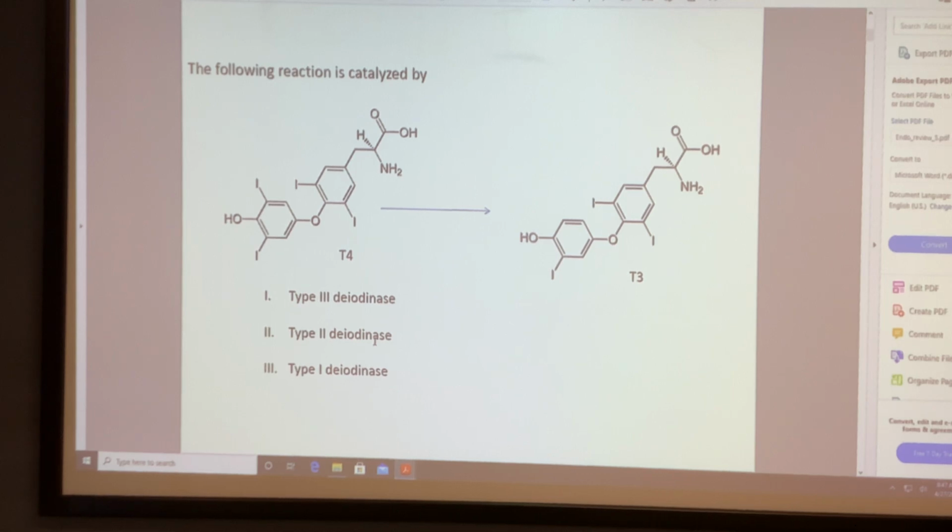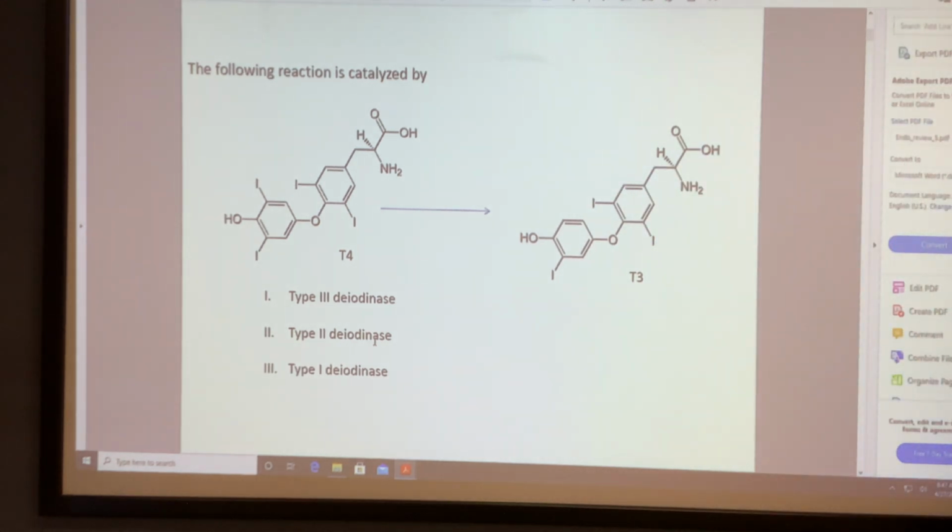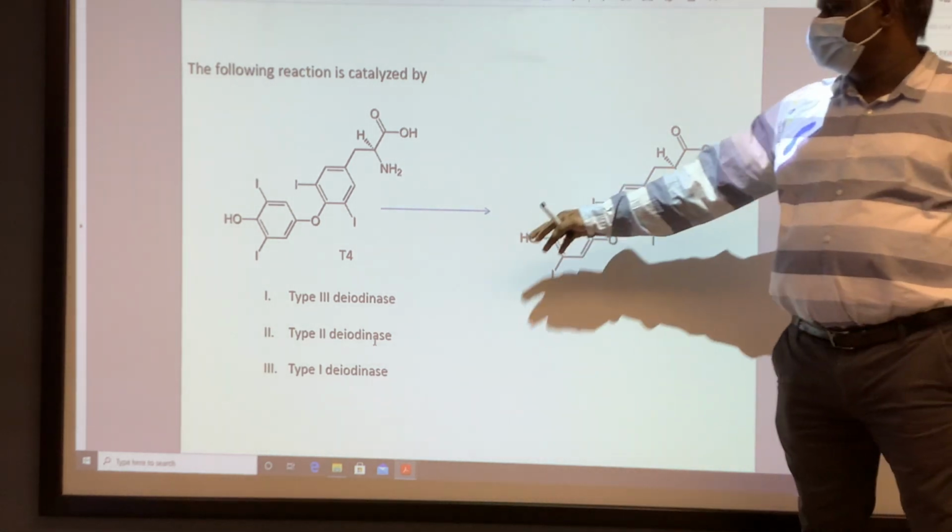I'll take 2 and 3, or 1 and 2. 1 and 2? 2 is right. I think type 3 will remove the inner ring iodine, while type 1 and type 2 remove the outer ring iodine.